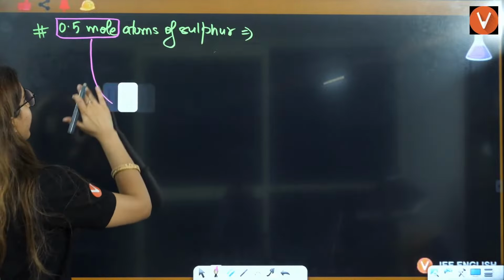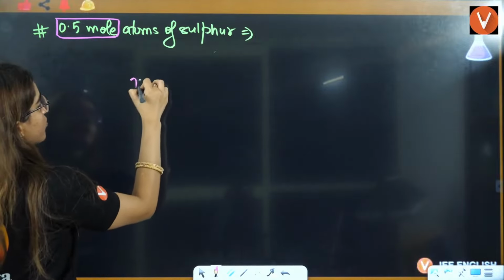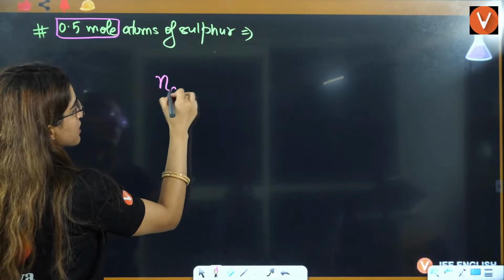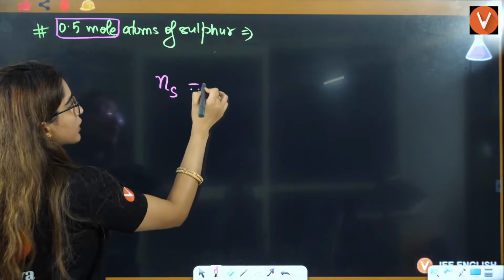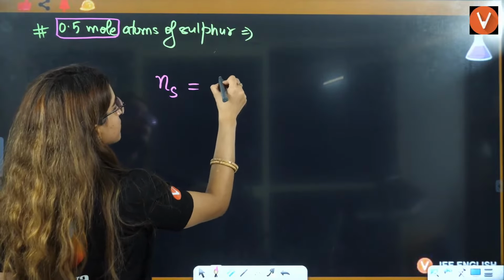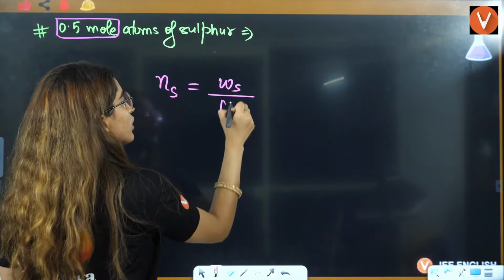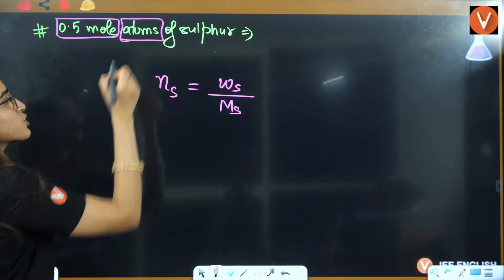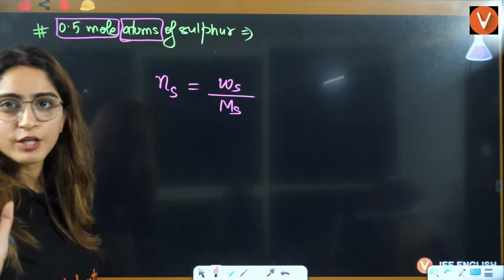For weight, we can apply: number of moles of sulfur atom is equal to mass of sulfur atom divided by molar mass of sulfur atom, because they are talking about atoms, so we calculate for the sulfur atom only.